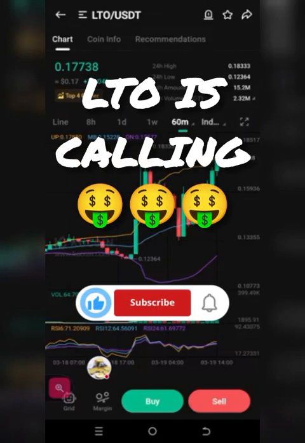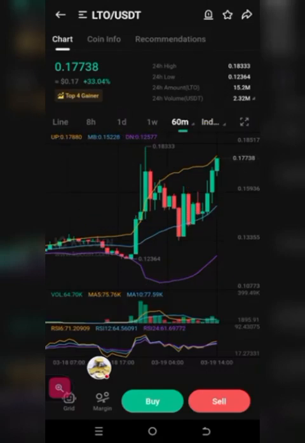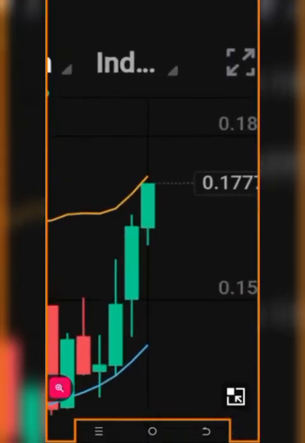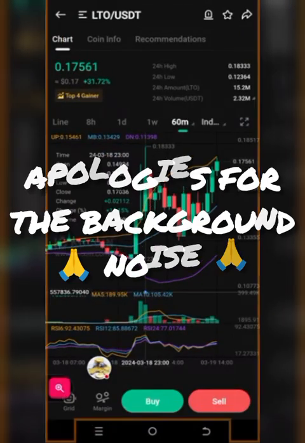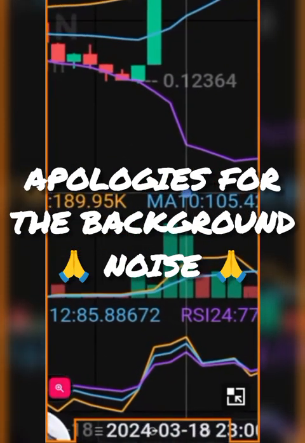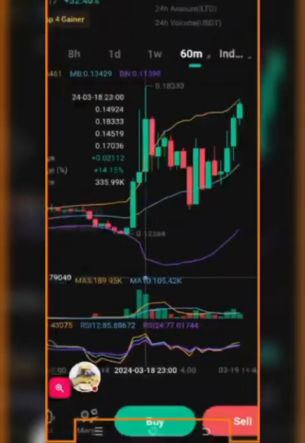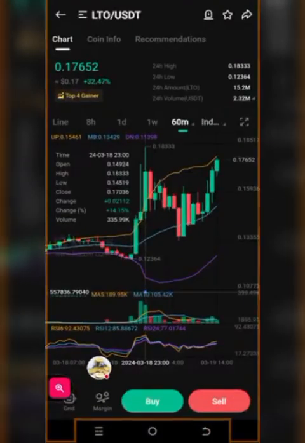I think we can take LTO here. Should we try it out? It looks good here. I'm seeing it is opening up. The RSI is good. The RSI is correct. It's fine. The RSI is fine.